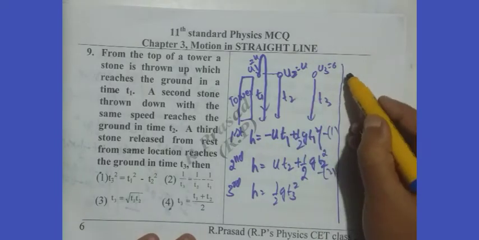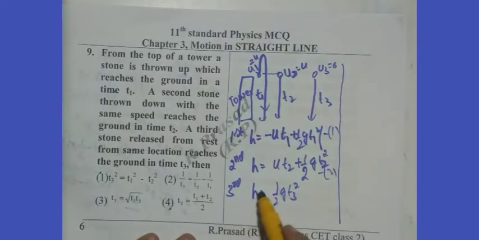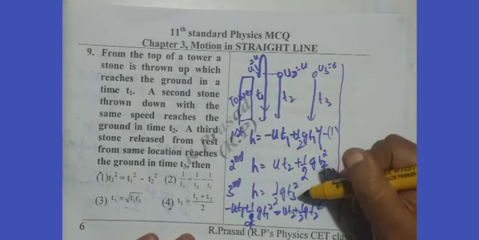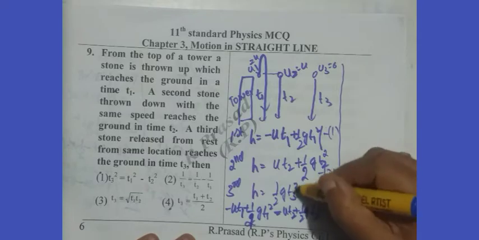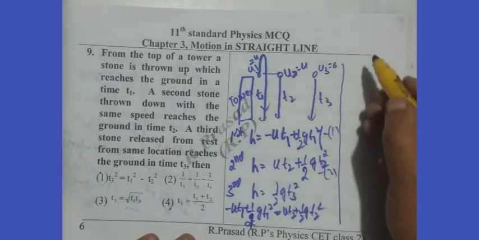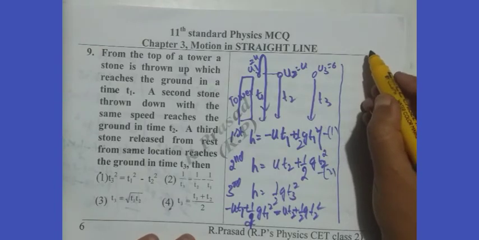We can equate the first two equations: minus u t1 plus half g t1 square equals u t2 plus half g t2 square. And also for the third one, we can equate it with the second and get the relation, but before that, we do it like this.